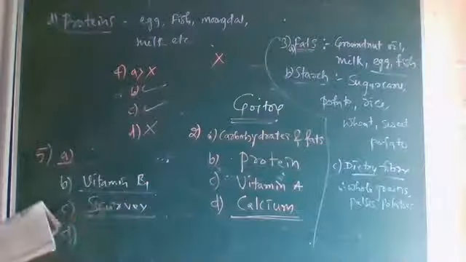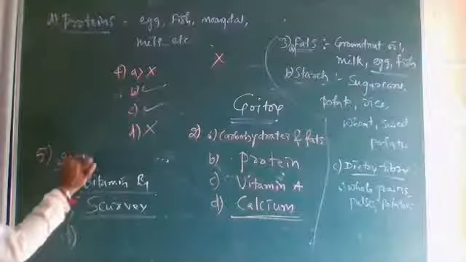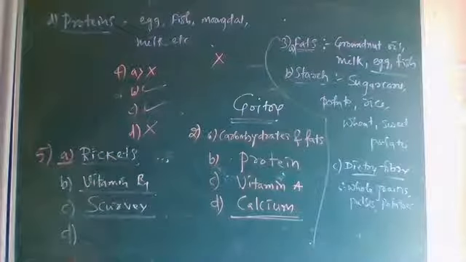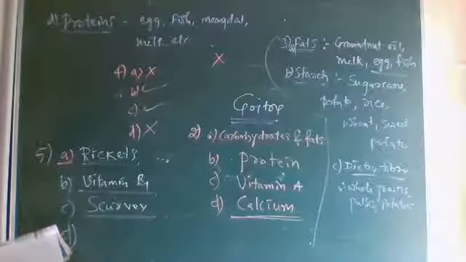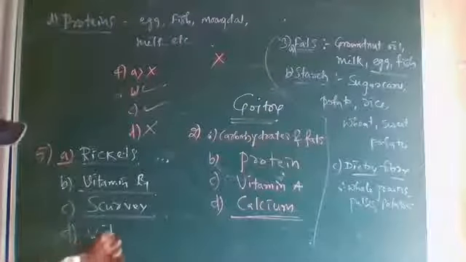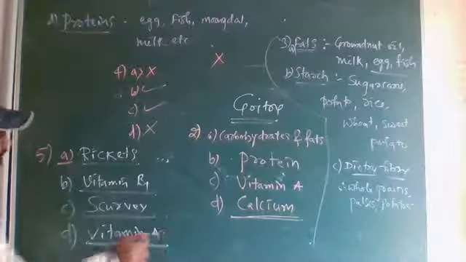They have asked about vitamin D: dash is caused by deficiency of vitamin D. That is rickets. Last, D: night blindness is caused due to deficiency of dash in our food. Vitamin A.